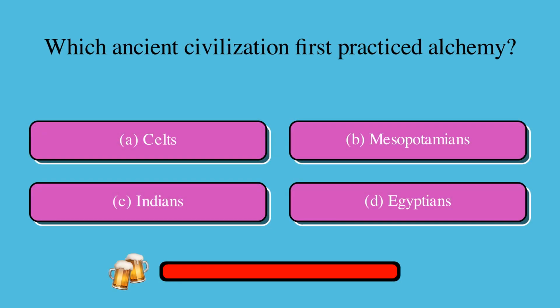Which ancient civilization first practiced alchemy? Is it A, Celts, B, Mesopotamians, C, Indians, or D, Egyptians? The correct answer is D, Egyptians.